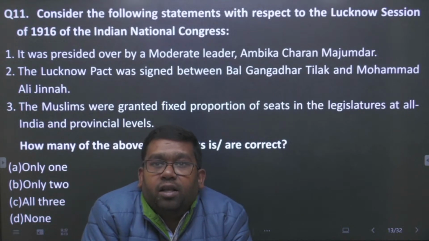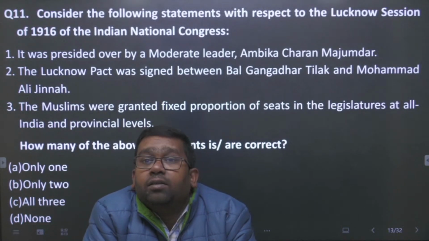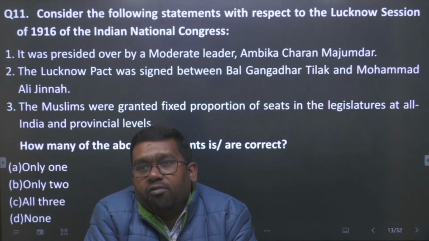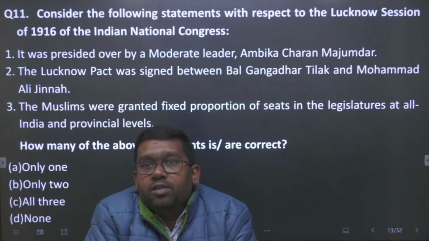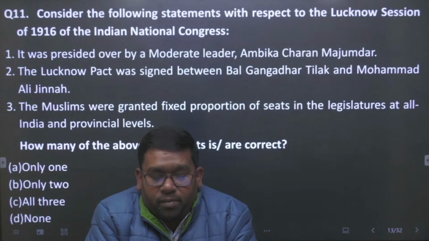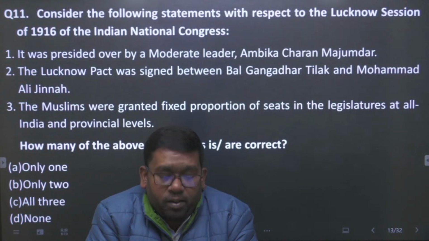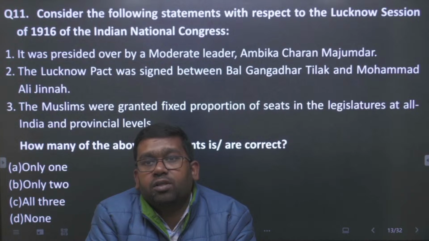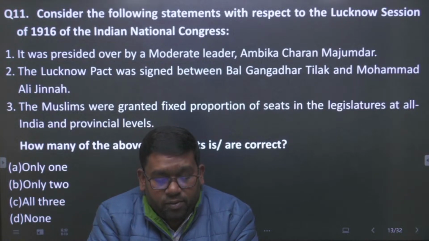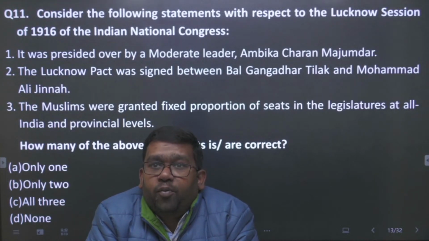The second, Lucknow Pact was signed between Bal Gangadhar Tilak and Muhammad Ali Jinnah. Third, Muslim leagues were granted one-third proportion of seats in the legislatures at all India and provincial levels. Okay. So what will be the solution of this question? इस question का solution क्या होगा? Let us see. Okay. So let us discuss one by one.